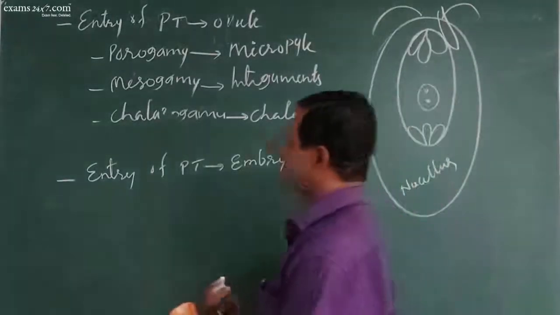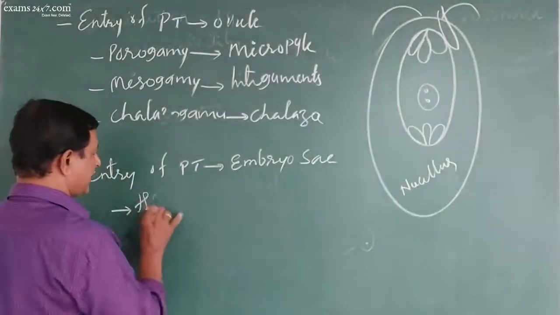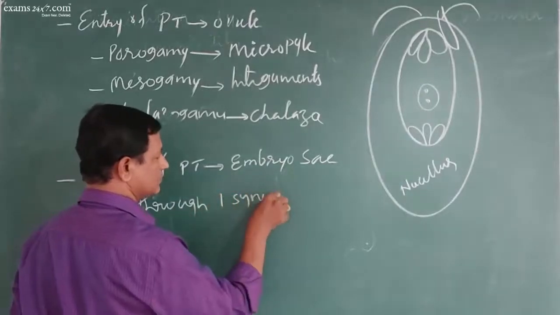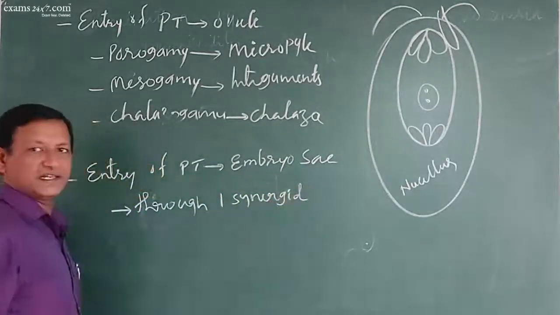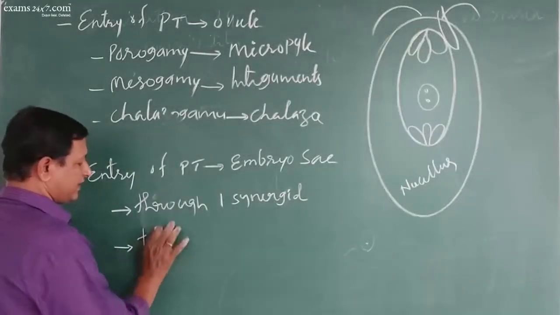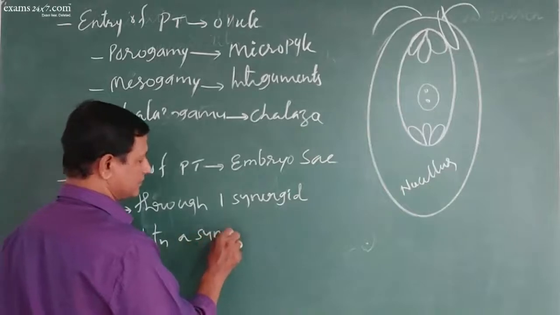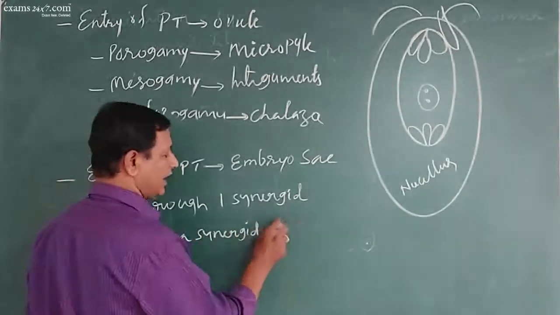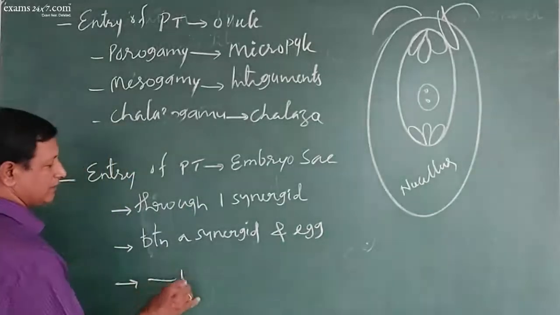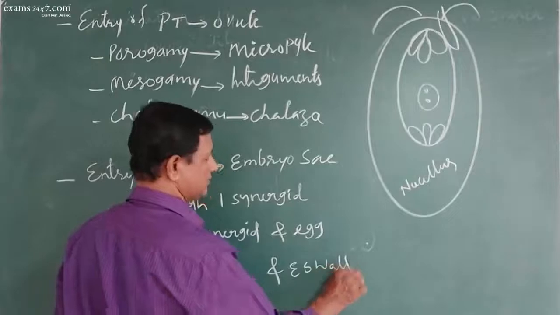So that again happens by three different pathways. One, it can enter through one synergid, or it can enter between a synergid and egg, or it can enter between a synergid and embryo sac wall.